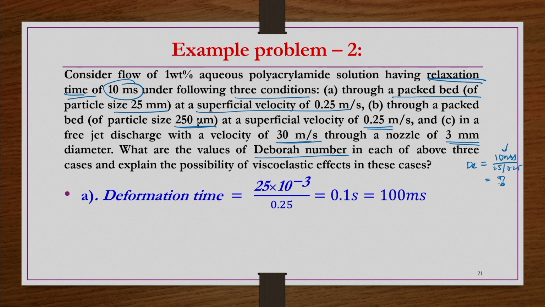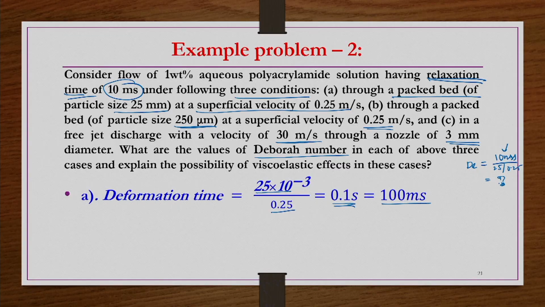So first case, deformation time is nothing but the particle size 25 mm divided by velocity 0.25 meter per second. So you get 0.1 second, that is 100 milliseconds.